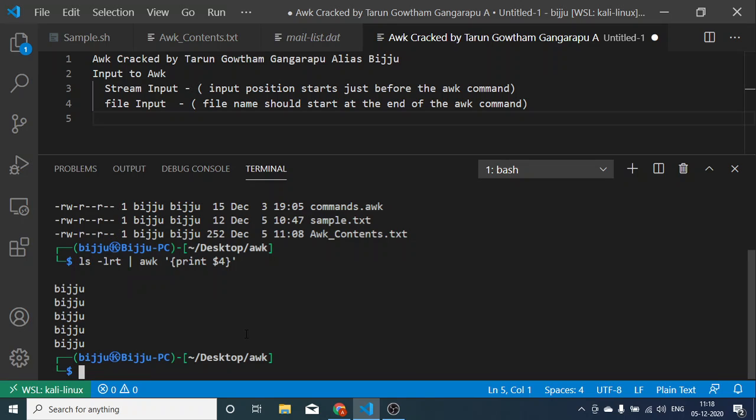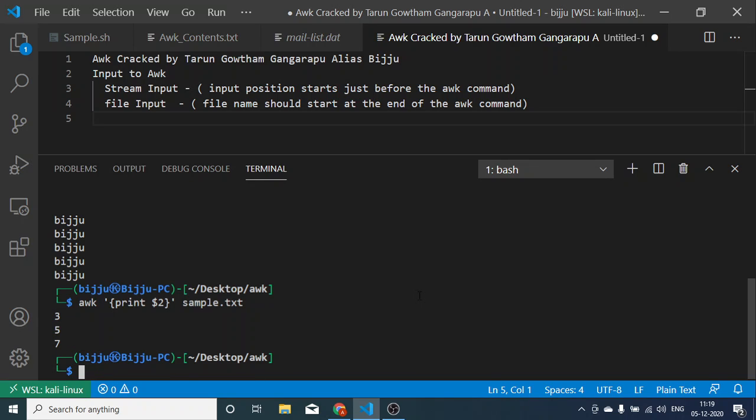But suppose you want to give it at the end of the awk command, it won't work. We will show you that a little later. Whereas for file input, you need to give your input file name at the end of the awk command. You cannot give it in front. So suppose awk print $2. Let's take sample.txt.